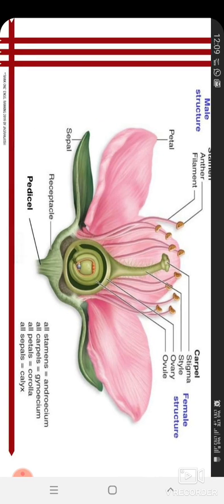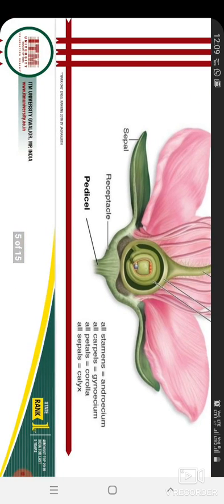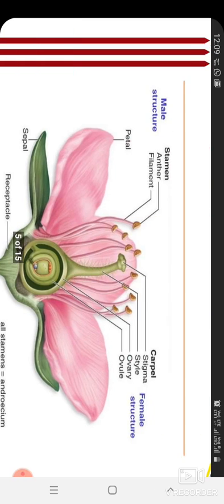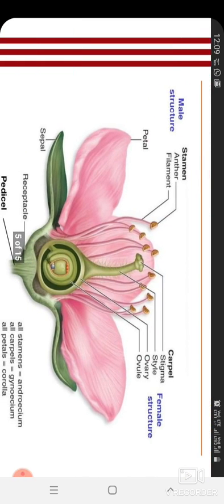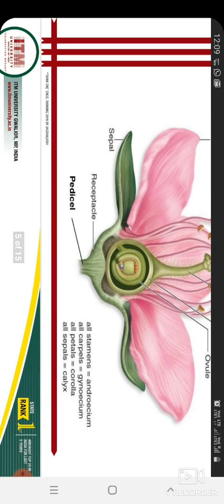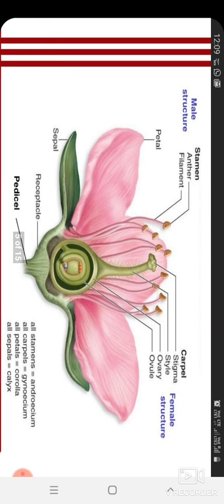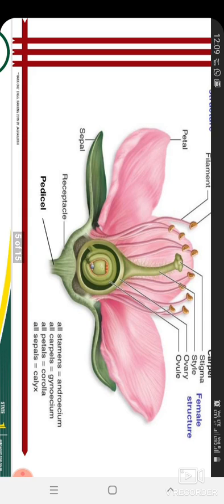Sepal, petal, receptacle, pedicel. All stamens together are the androecium. Stamen means anther and filament together. All carpels, meaning stigma, style, ovary, ovule, the female structure, are called gynoecium.